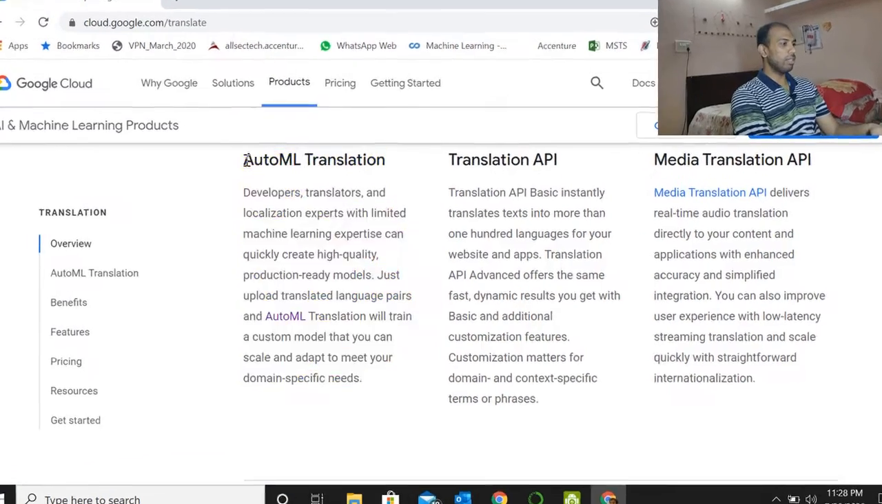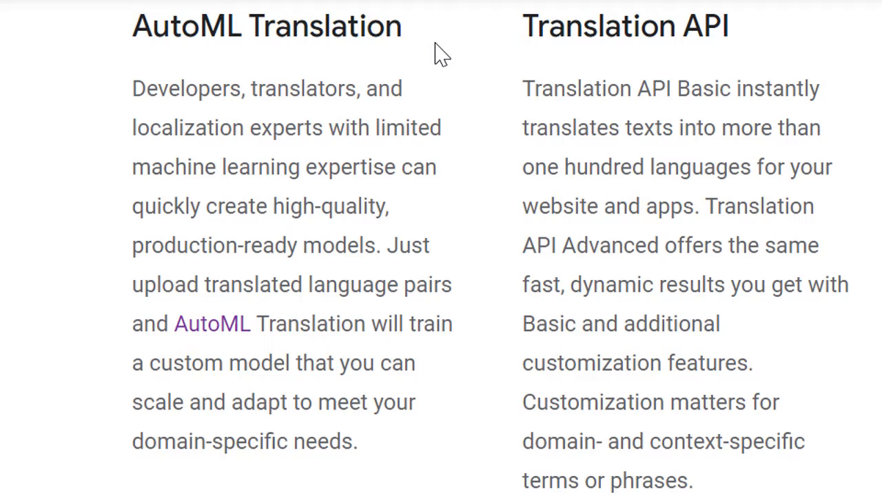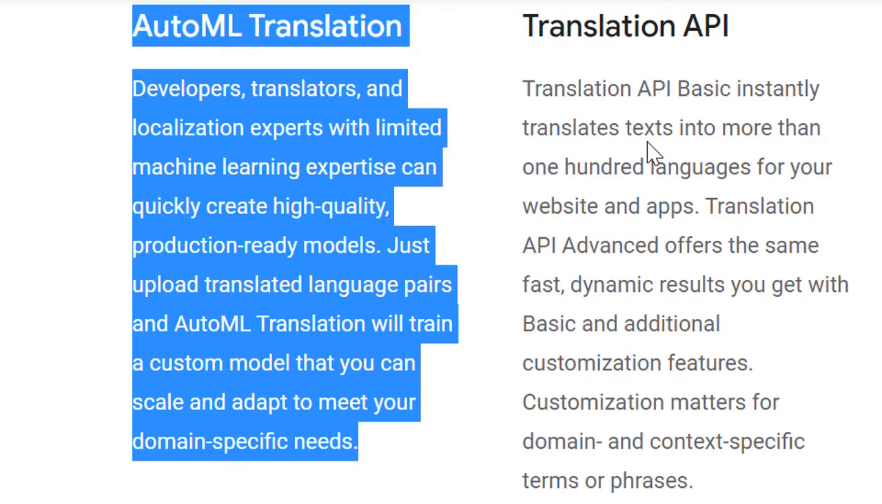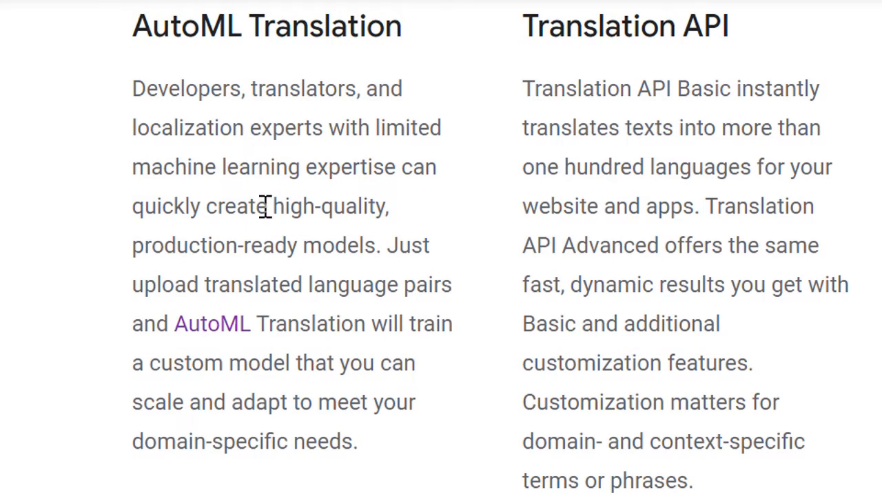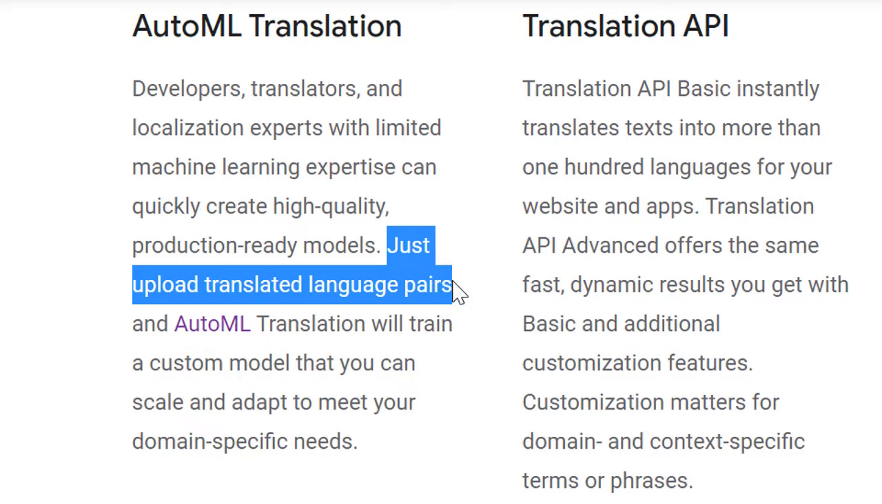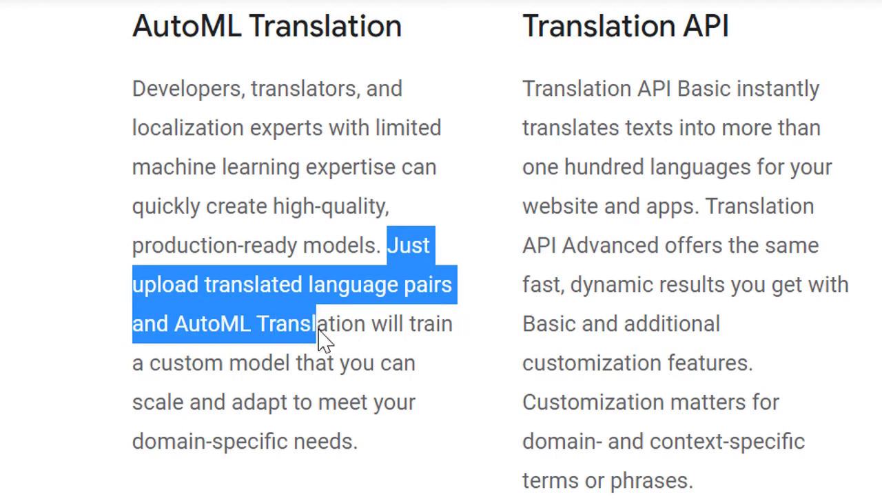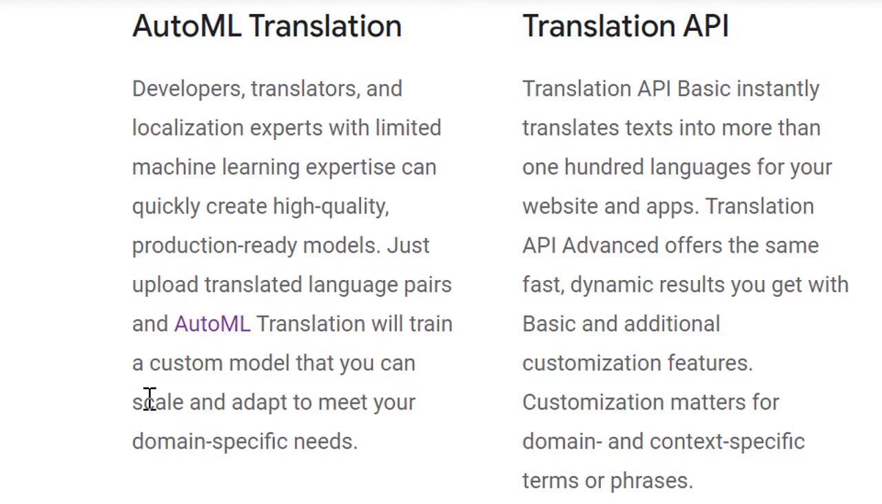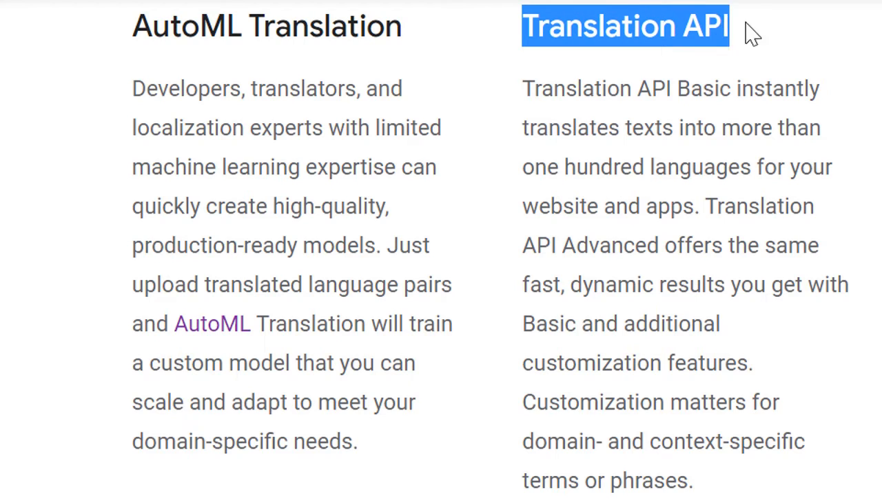The first step is that we are going to clean the data set and get it ready for the training mode. So let me get started. The AutoML translation model is what makes this cloud service preferable for us. As it explains, it basically helps developers upload translated language pairs, and AutoML translation will train a custom model that you can scale and adapt to meet your domain specific needs. And they already have pre-trained models as well. That's what they call the translation API.